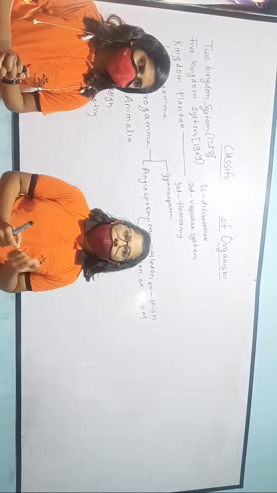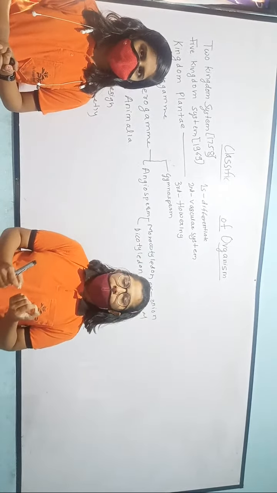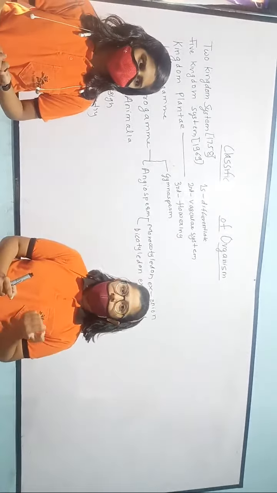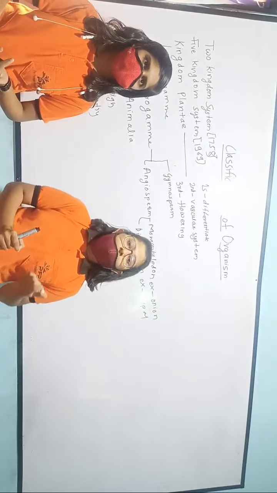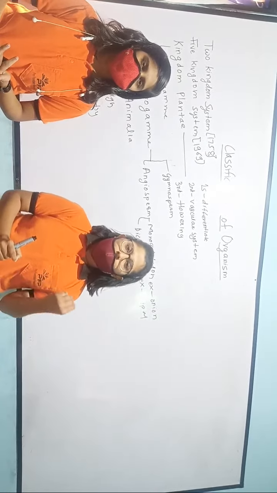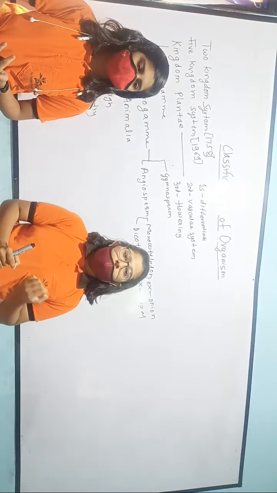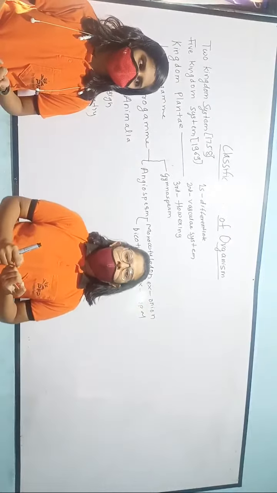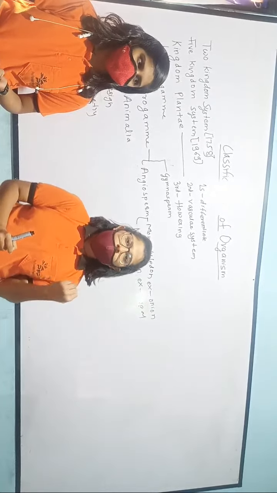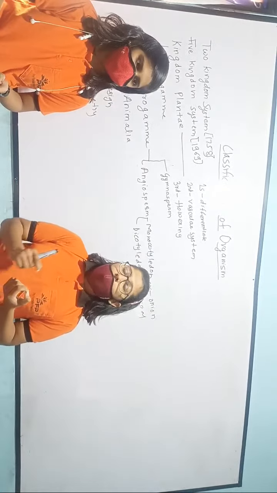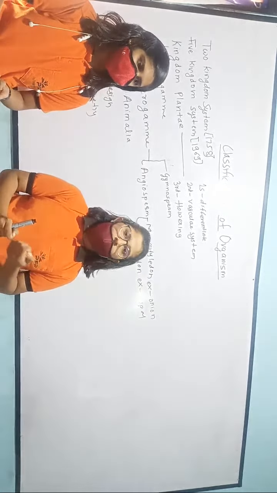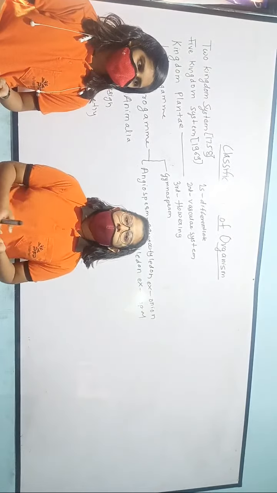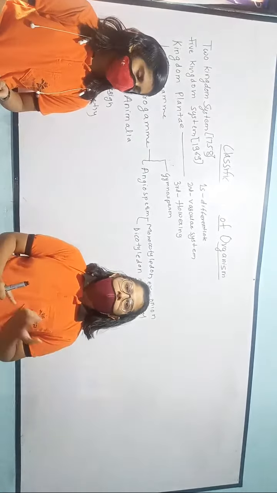The body which Thallophytes have is a thallus body, and their habitat is aquatic, and all kinds of algae are included in this group. There is also a presence of the photosynthetic pigment chlorophyll in them, so they can make their own food, and their mode of nutrition is autotrophic. Their mode of reproduction is spore formation, and examples include Chara and Spirogyra. Now we will discuss Bryophyta, the next subdivision.